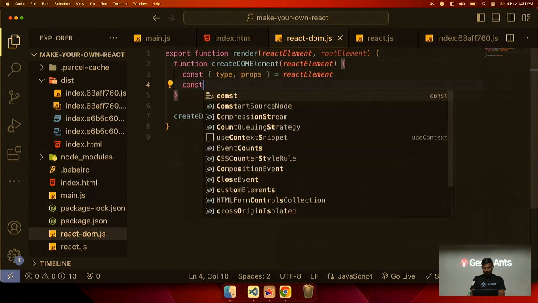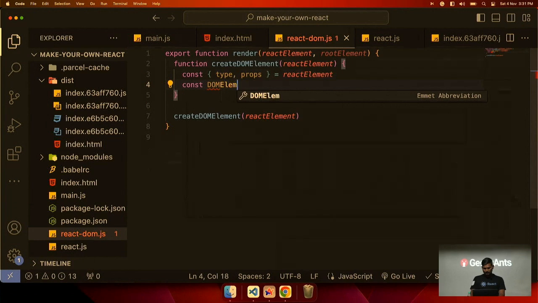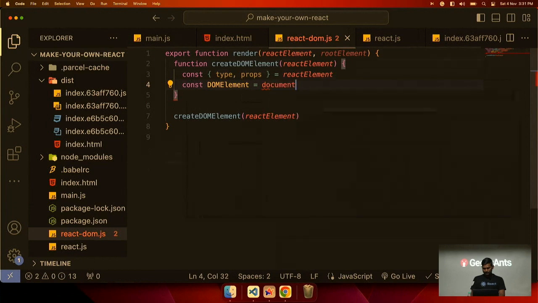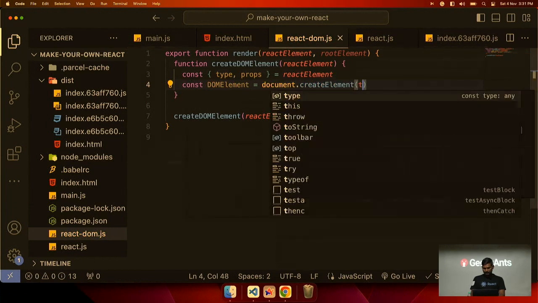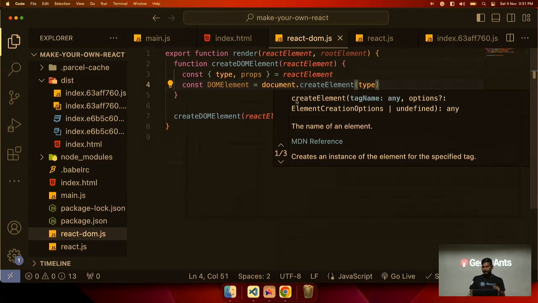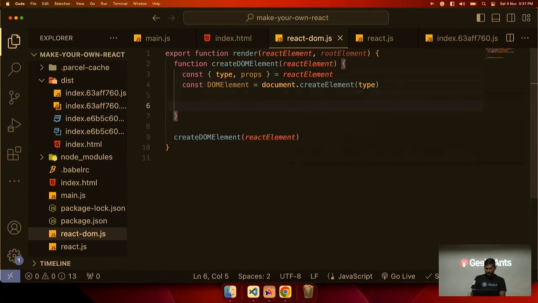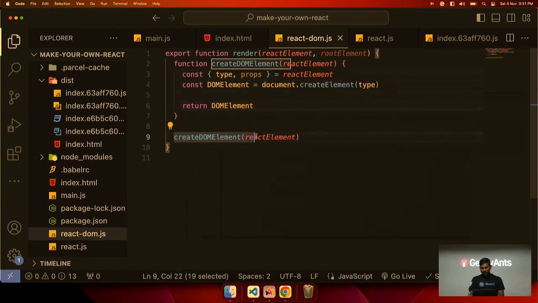And we will create our own DOM element. const DOM element equal to document dot createElement, and we will pass the type, because this type can be h1, this type can be div, the type of the element that we want to create, and we will return it from here. So just returning will not do anything.